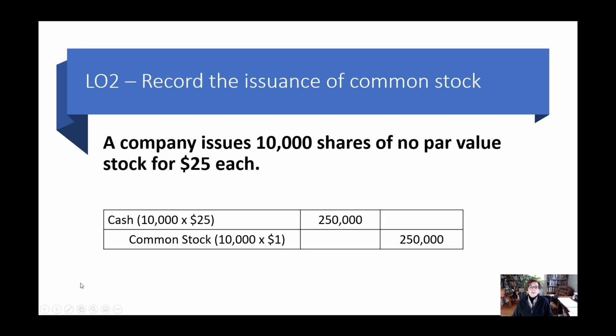Now, what happens if the company has no par? Or if the stock has no par and the company issues the same shares for $25 each, remember, the whole thing goes right into common stock.